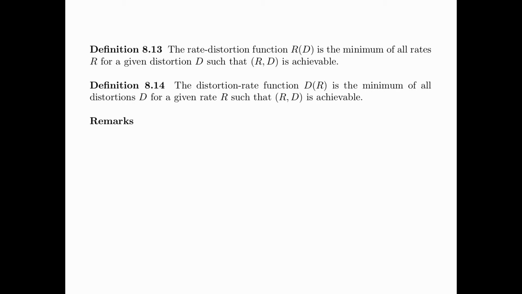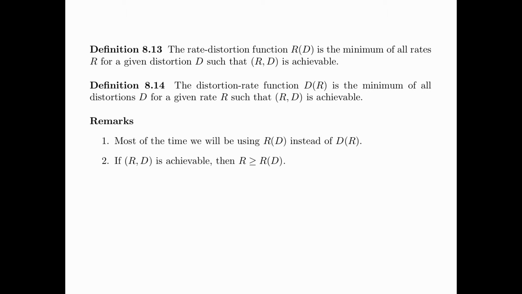Here are two remarks. First, most of the time we will be using the function R(D) instead of the function D(R). Second, if a pair (R, D) is achievable, then R is greater than or equal to R(D) by the definition of R(D).